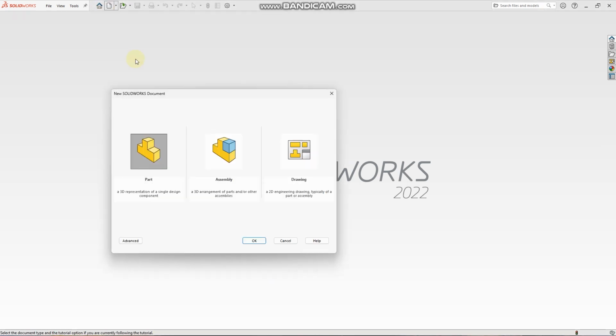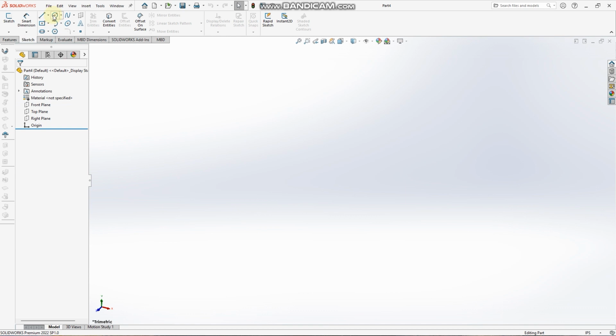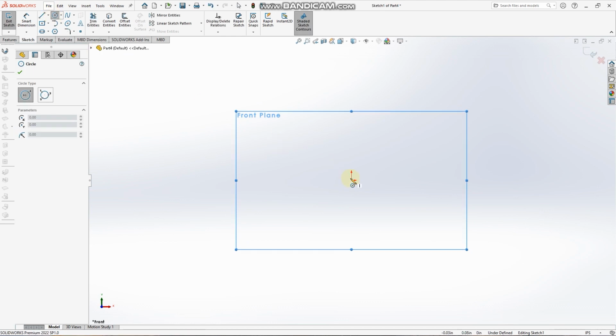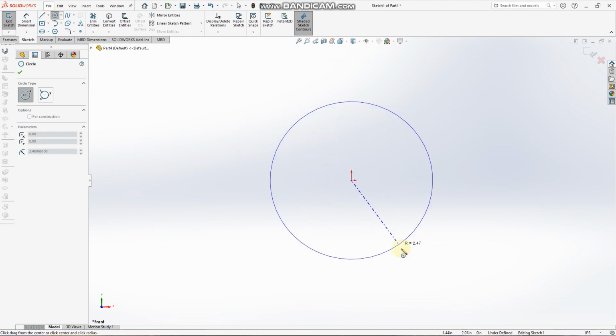We open a new part. Next, select the front plane, the normal tool. Using the circle tool and the sketch, we draw two circles.